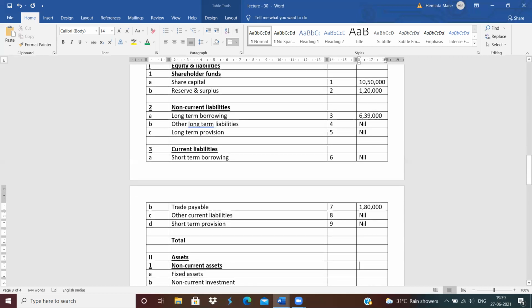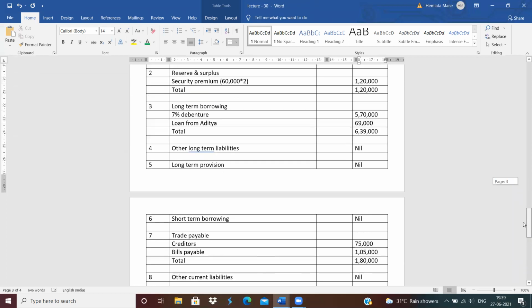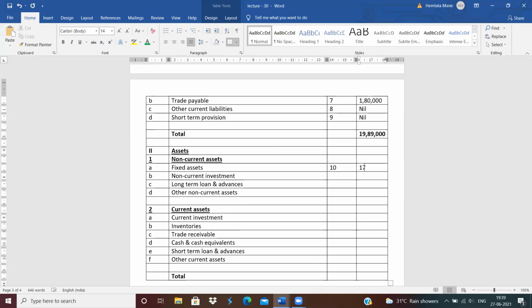Next is total. Write down the total of whole liabilities. Total of whole liability is 19,89,000. Now put the total. Next, 10 number. 10 number is fixed asset. How much is the amount of fixed asset? See here, 10 number is fixed asset, 17,04,000. So put the amount 17,04,000.